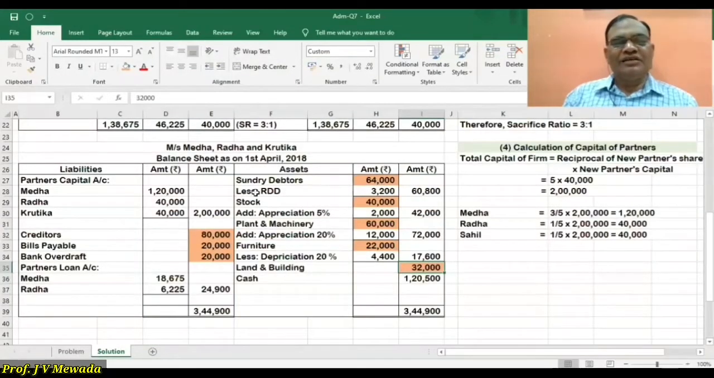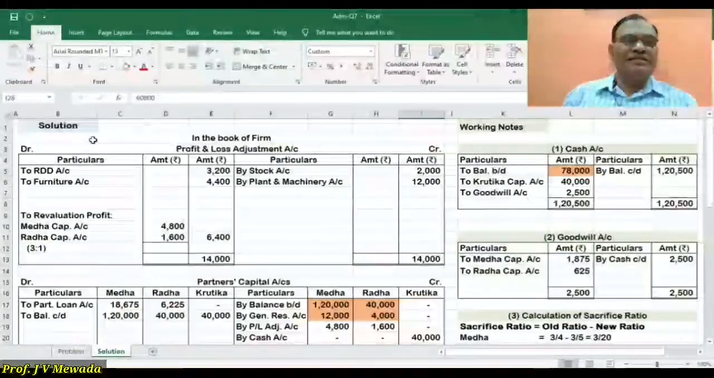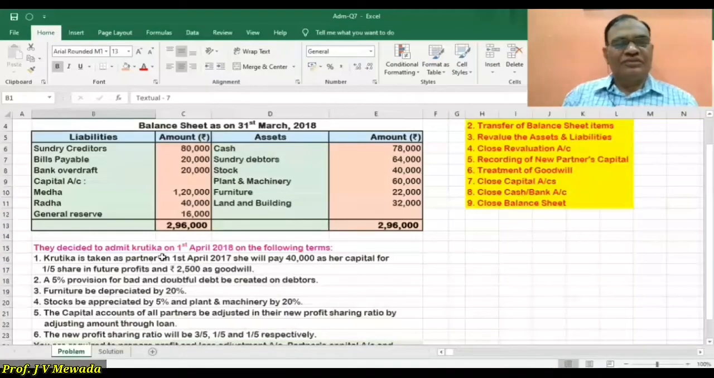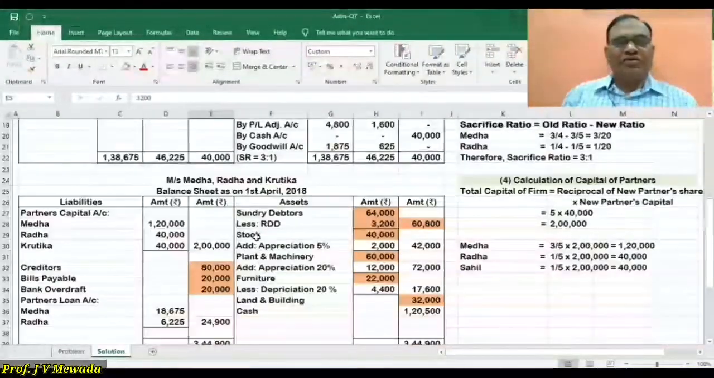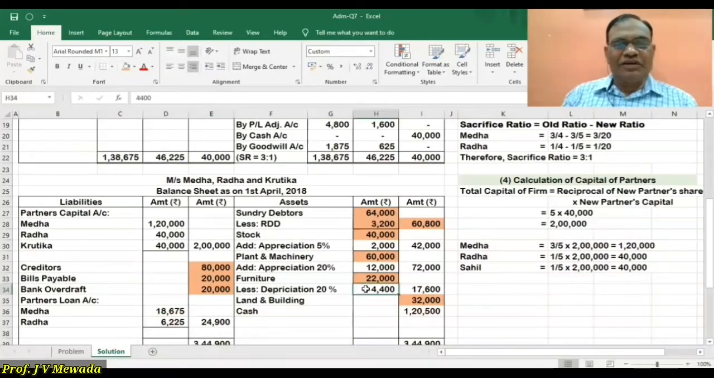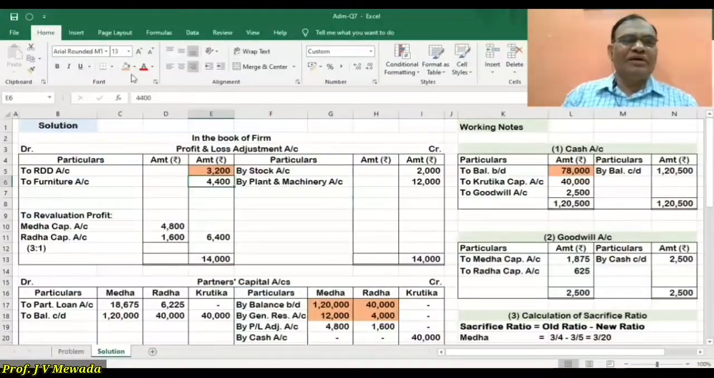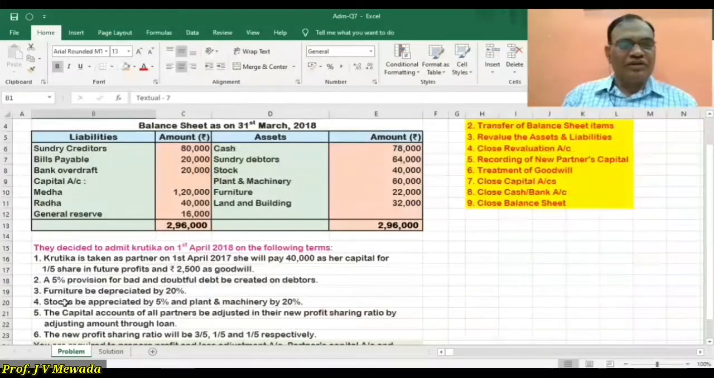Now let us see the debtors. 5% RDD is 3,200, so in the outer column our debtors are 60,800. And RDD is shown in the profit and loss adjustment account as 3,200. Now, furniture is to be depreciated by 20%. In our balance sheet, whatever the furniture is, we are going to depreciate 20%, so 4,400. The outer column is 17,600. In our adjustment account, the furniture depreciation is debited by 4,400, that is, the profit and loss adjustment account is debited by 4,400.